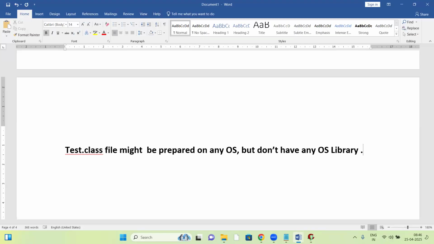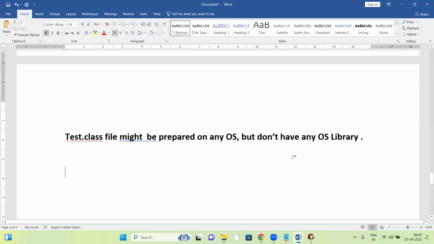Yes, a Test.class file without any OS library. It's free from OS library.